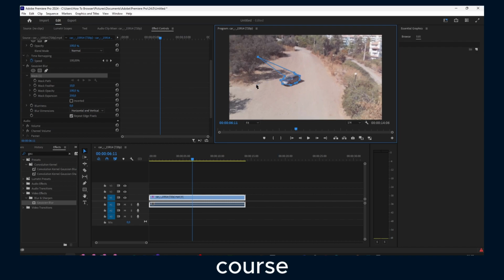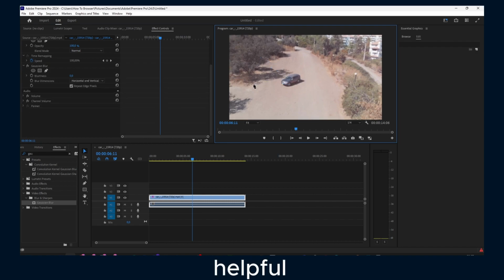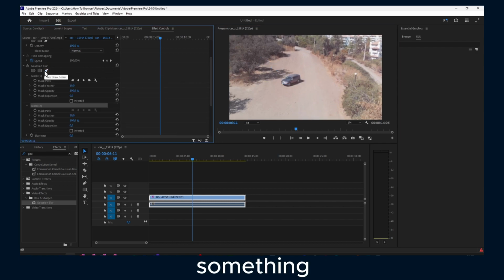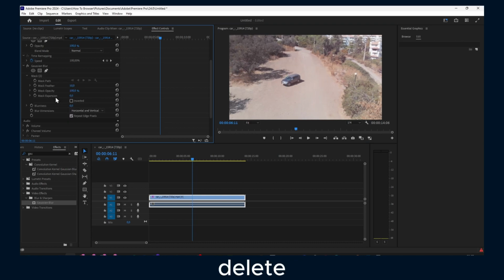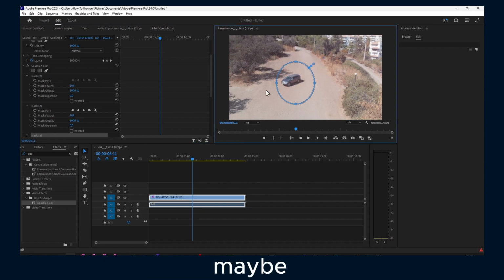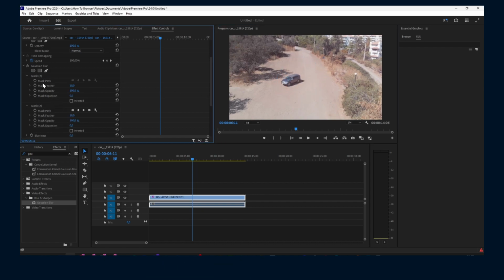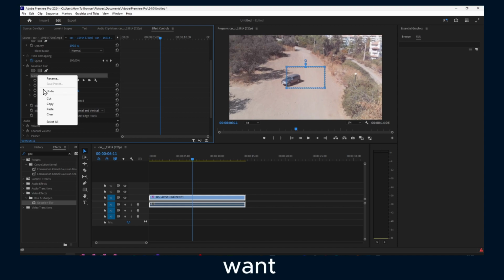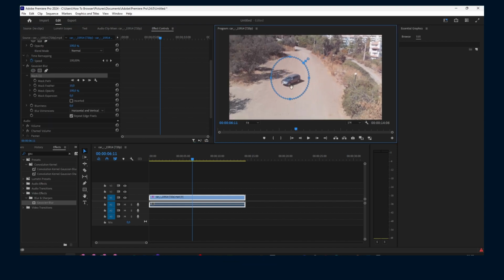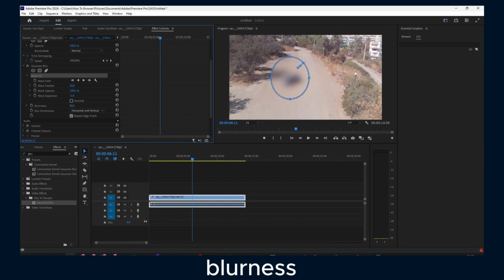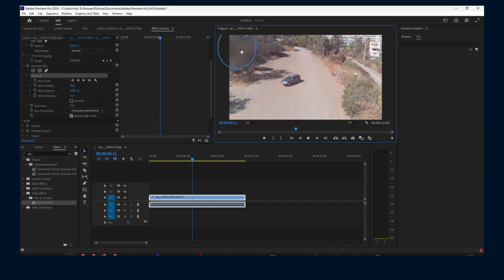Now of course this is very helpful. If you want to change something, we can delete, as I said, and here maybe a circle, whatever you want, and just increase expansion, increase blurriness. Anyway, maybe you want to track this car that's moving.